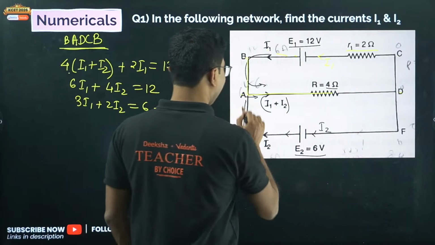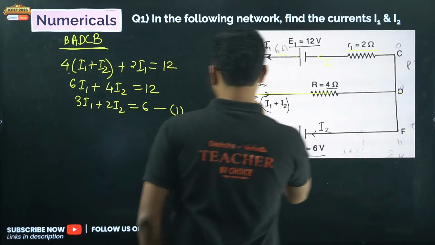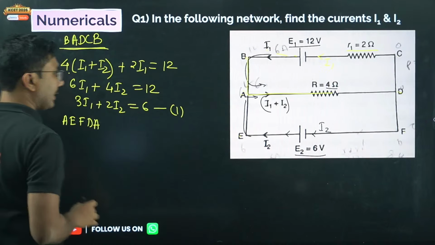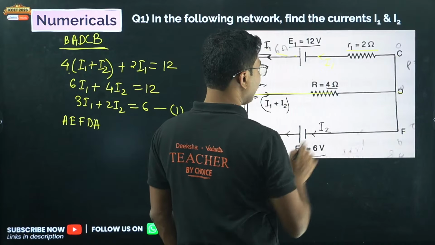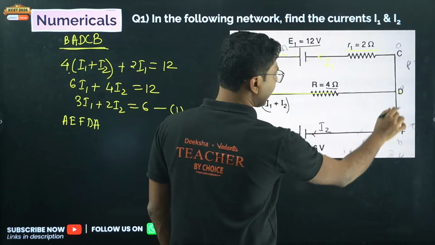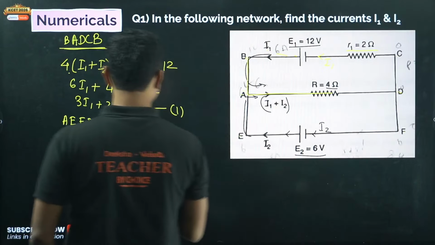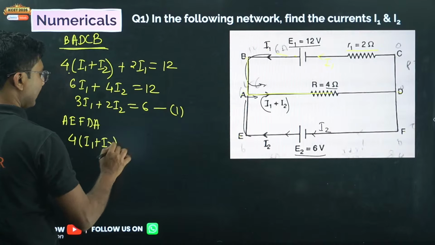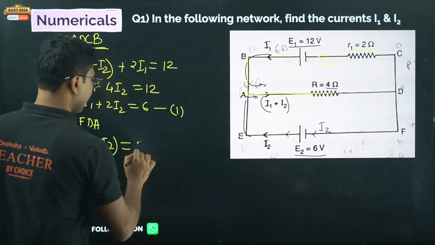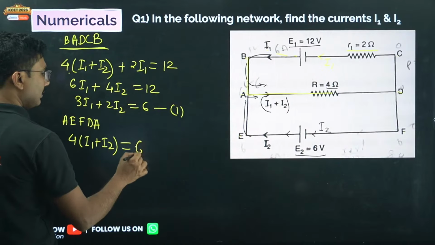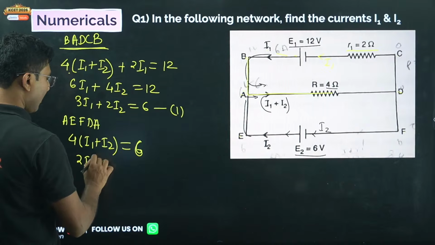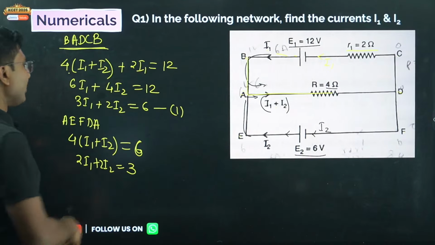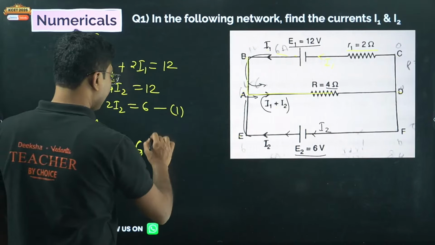Now we will take the loop AEFDA. We will take the below loop. This loop is also a closed loop. Here the current is passing in this direction, so we will take this direction as positive. So R is 4 into I1 plus I2, and that equals the same voltage, 6. There is no other resistance, so simply do it. So we get 2 I1 plus 2 I2 equals 3. We divided by 2.